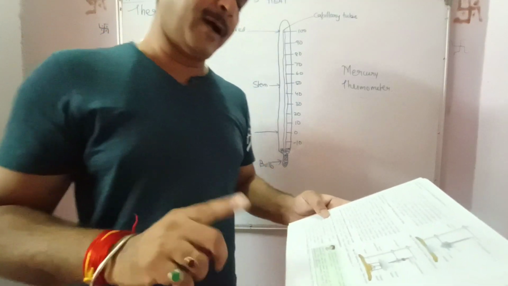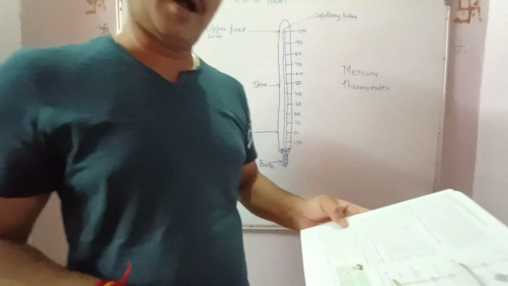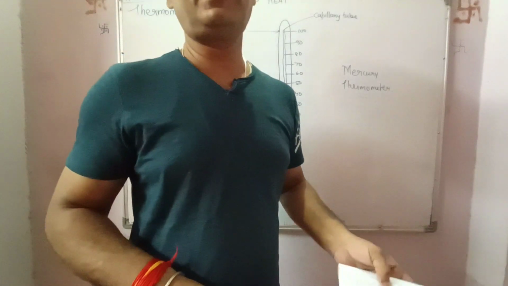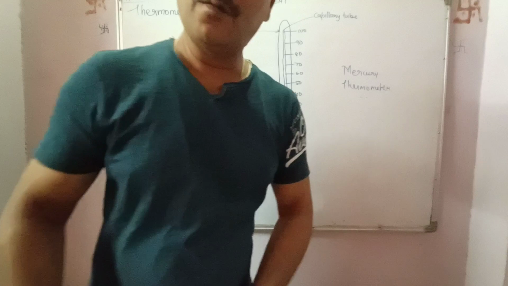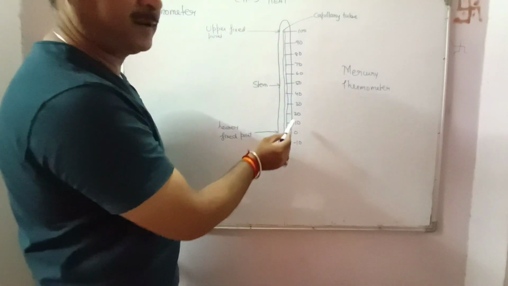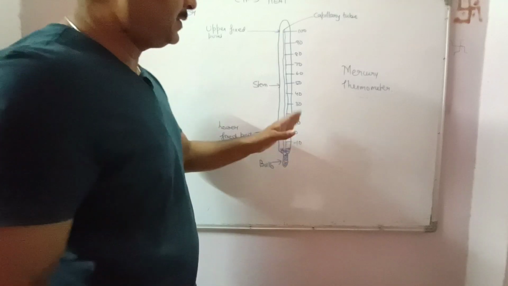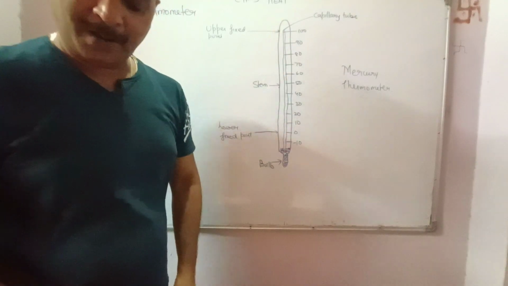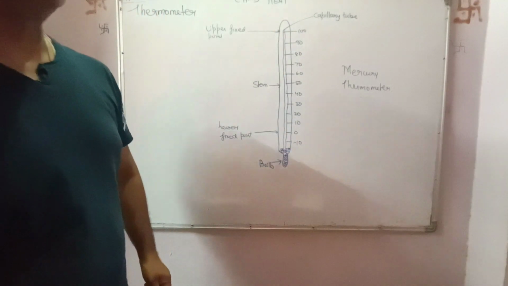Now the space between the lower and upper fixed point is divided into 100 equal parts. Thus each part represents 1 degree centigrade. First we divide it into 10 parts, then each part is divided again into 10, that means 10 into 10, 100 parts.